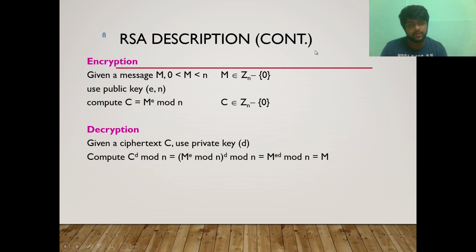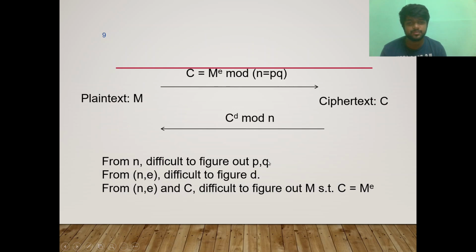So the way to decrypt is that we take the encrypted message, raised to the power of the private key, mod n. So m to the power e mod n is the encrypted message, then raised to d mod n. This will give us the message back. As we can already see, only the person who has the private key can decrypt. So as these concepts are clear, we will move forward.